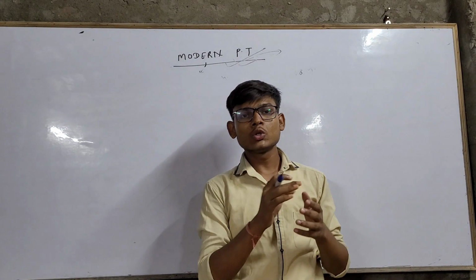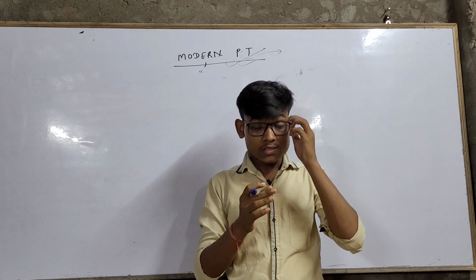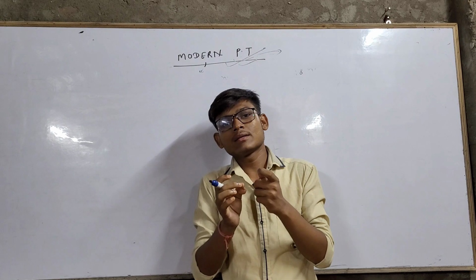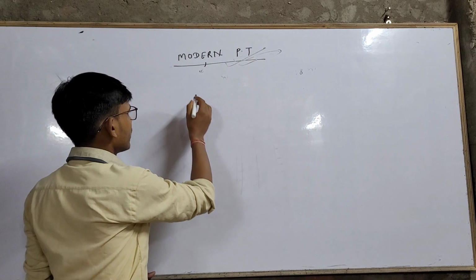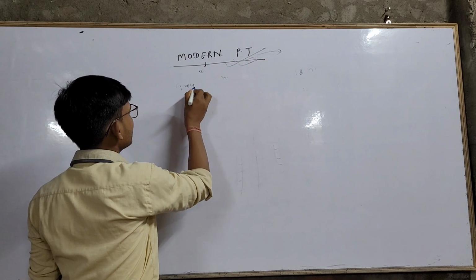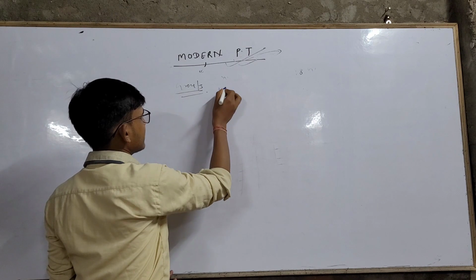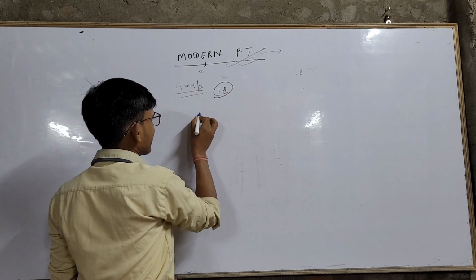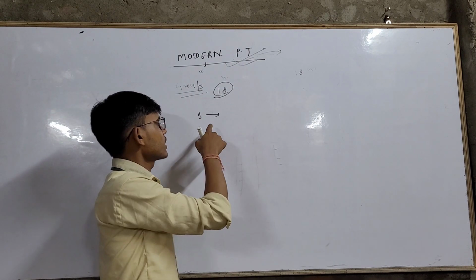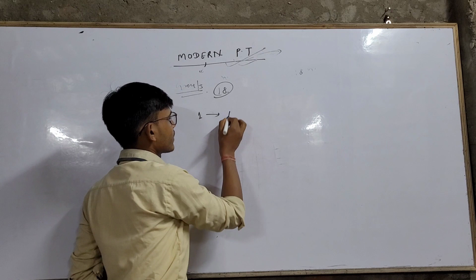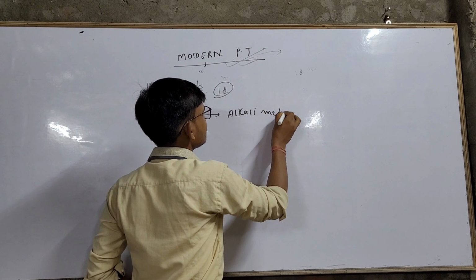Now we are going to learn some important information which is necessary to study. First of all, we know about groups. The modern periodic table has 18 groups, in which the elements of the first group are called alkali metals.